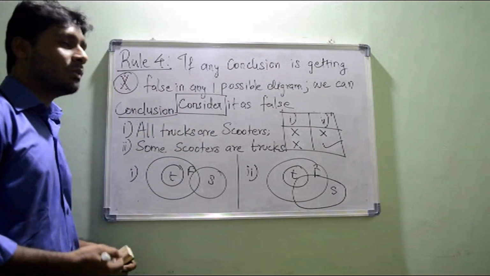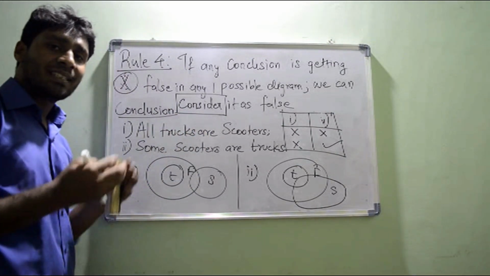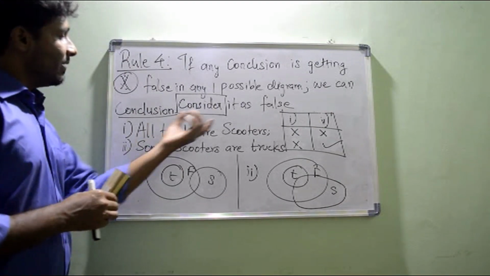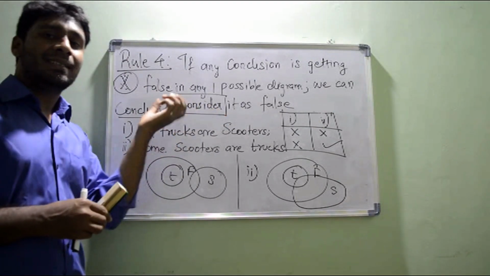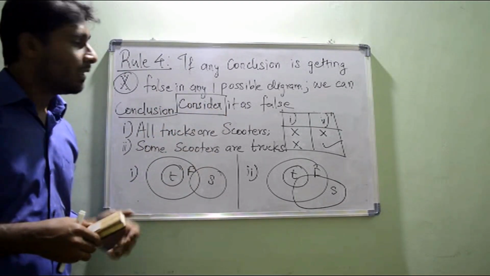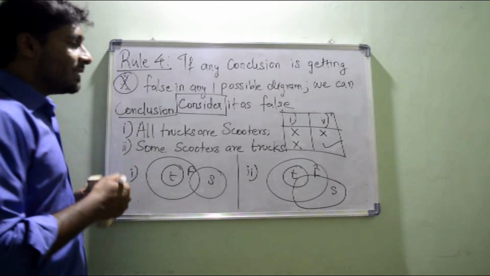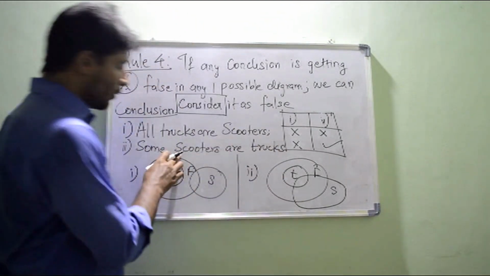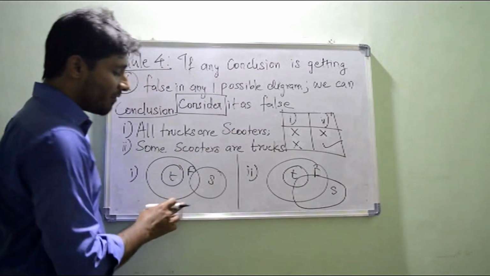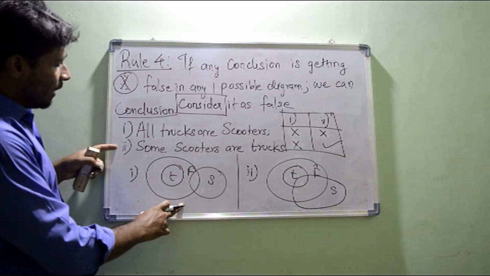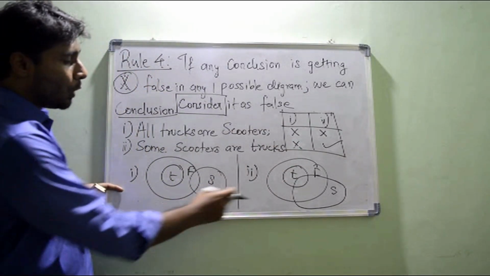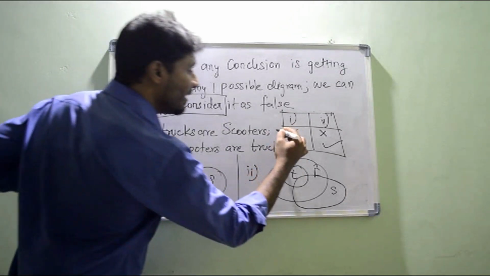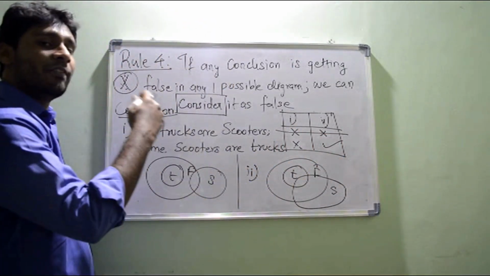Consider, in the sense of, what's the meaning of the word considered? I can just take it, that's it. This considered means that I can just take it if there is no case. Got it? Using this rule, I can simply say that if any one conclusion is getting false in any one of the diagram, and here my second conclusion is getting false in first and getting true in second. Got it? I can just omit the first one. There's no need to consider it because it's getting false in both the cases.